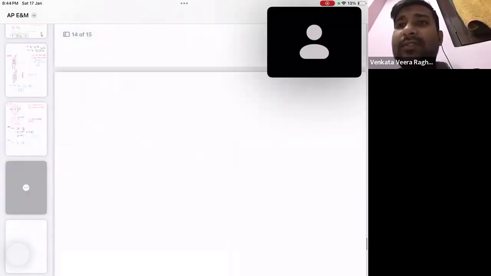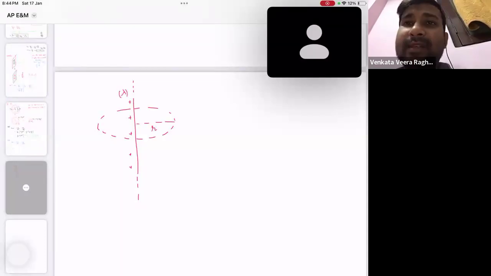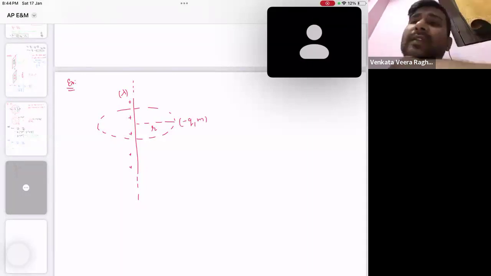That's what happens if many pages are there. Please tell me what is going to be the answer of this one. A charge particle is revolving around this one in a circular path with radius r, linear charge density lambda. To find the velocity, what is the particle charge? Minus q, particle mass m.